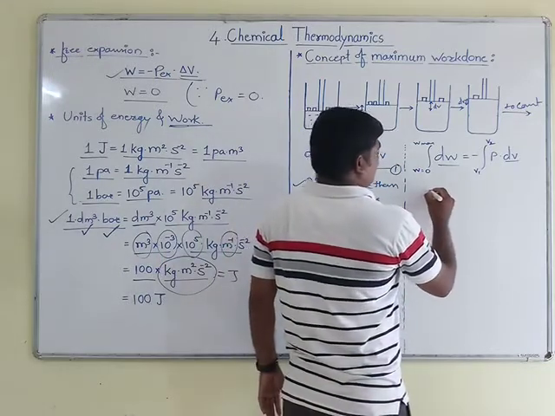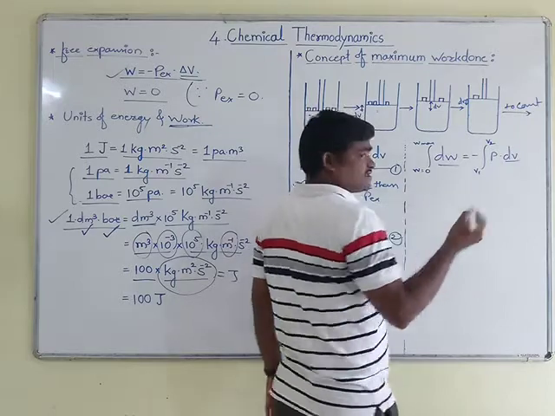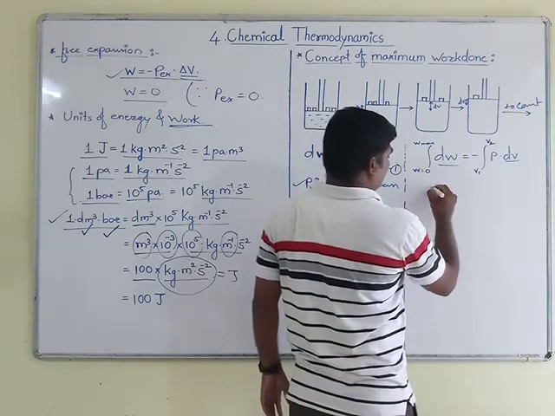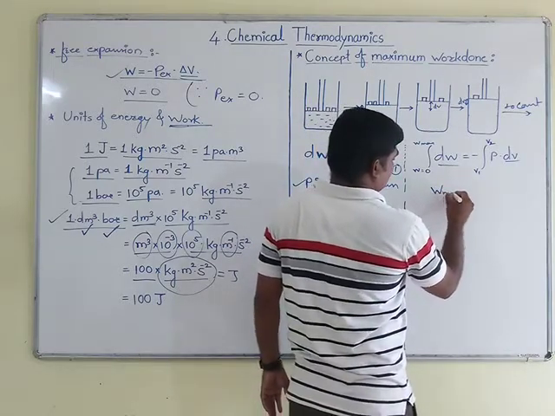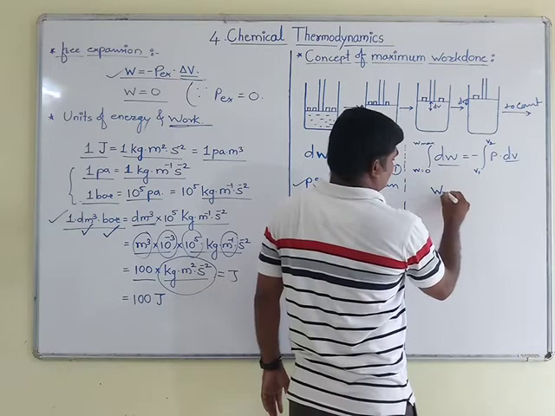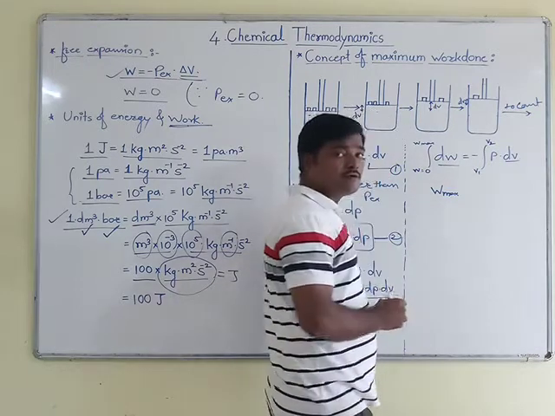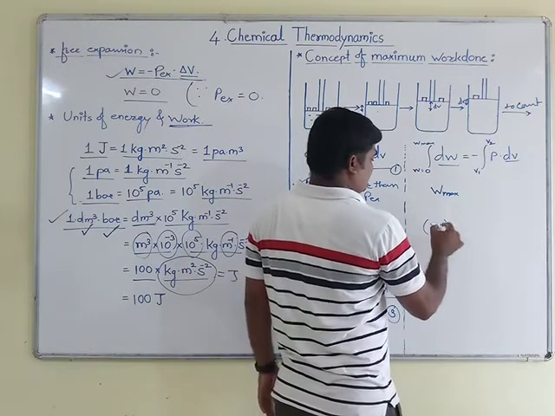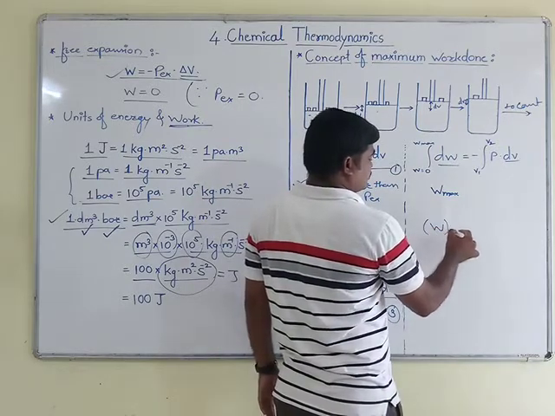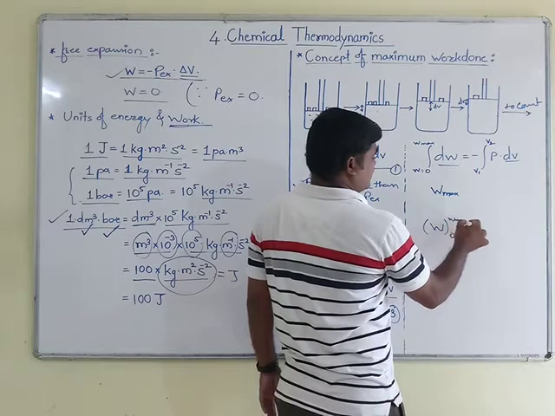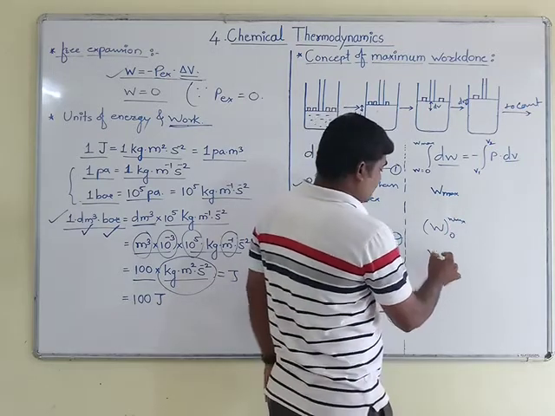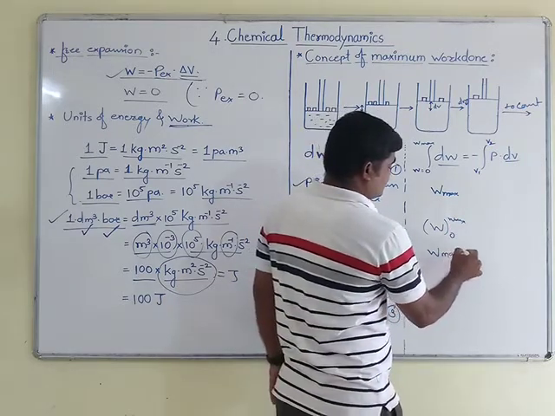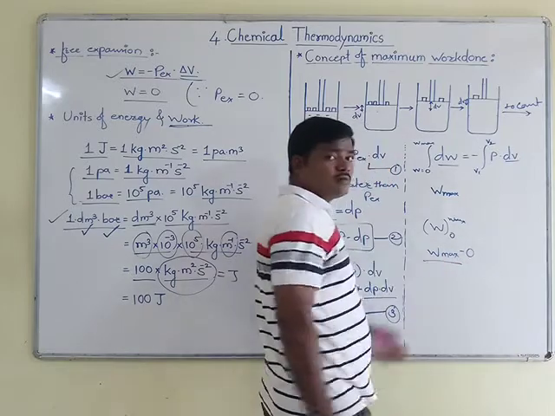To avoid the extra step, I will directly write here W max, that is work maximum. For your better understanding, you can take W and apply the limits 0 to W max, W max minus 0, then you will get the W max.